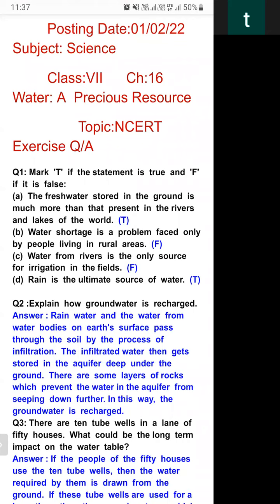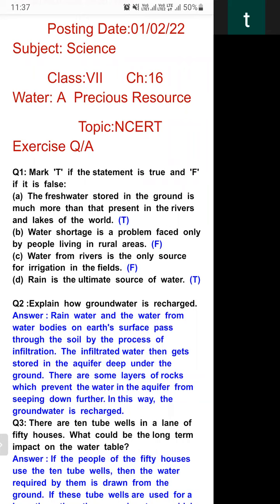C. Water from a river is the only source for irrigation in the field. It is also a false statement, because in our fields we irrigate by underground water, river water, rainwater, and water from lakes and ponds also. So river water is not the only source of irrigation.